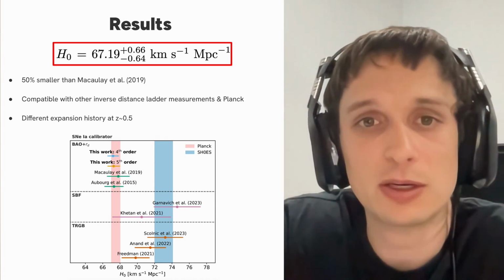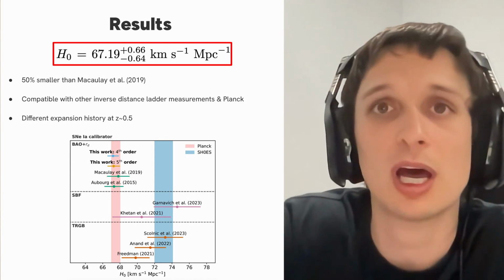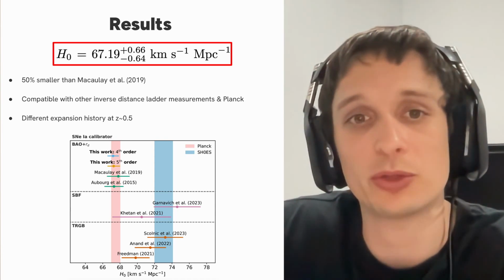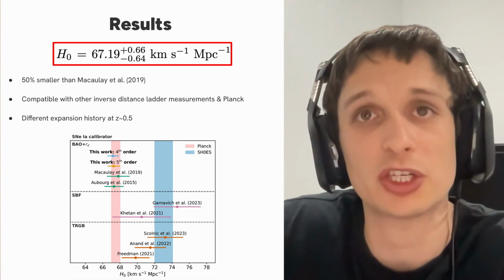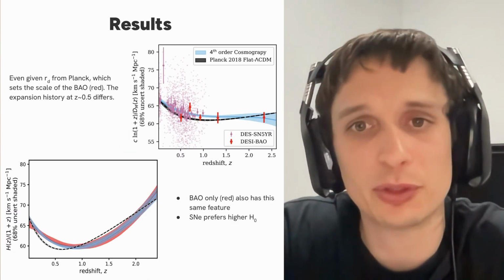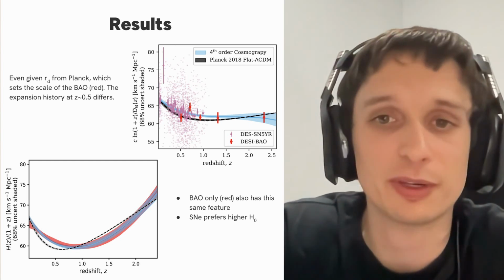In 2019, and they used the DES 3-year supernova sample along with SDSS. Interestingly, though, we do find that we have a different expansion history than Planck at about a redshift of 0.5. So here we have 2 different plots that show the expansion history, just with different scales.